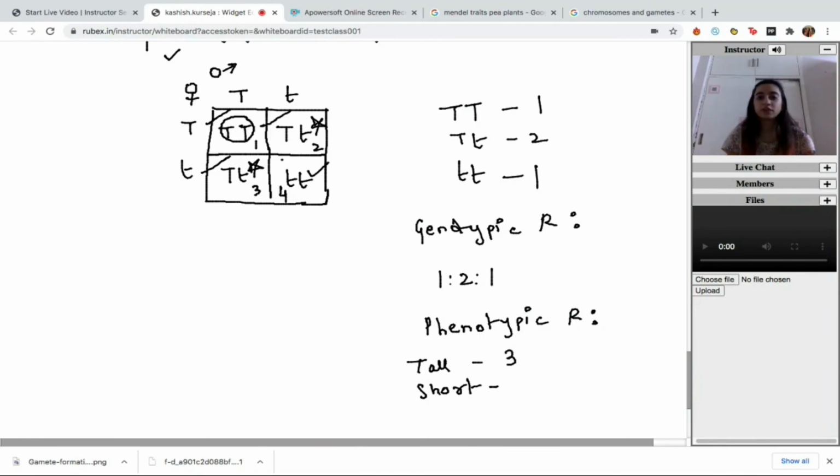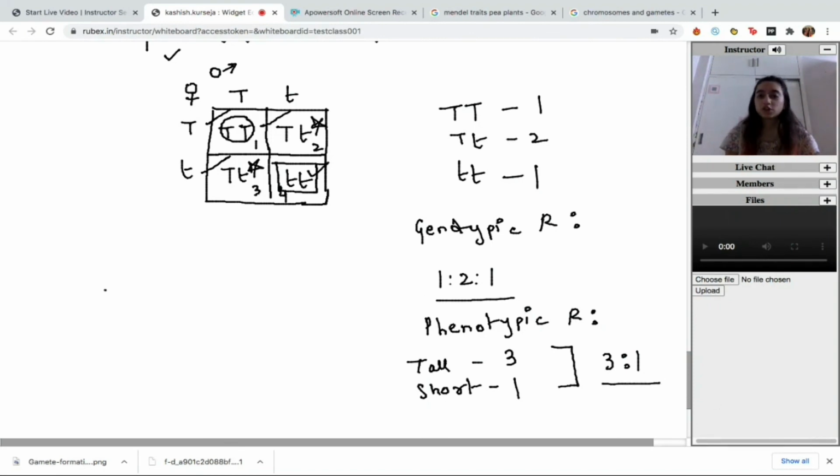On the other hand, you have only one of them, that is small t, which is going to be a short hybrid plant. Only one. So we could write down here 1. So the phenotypic ratio as obtained from this comes out to be 3 is to 1 for monohybrid crosses. We have obtained both of these ratios, that is 1 is to 2 is to 1 for genotype and 3 is to 1 for phenotype.